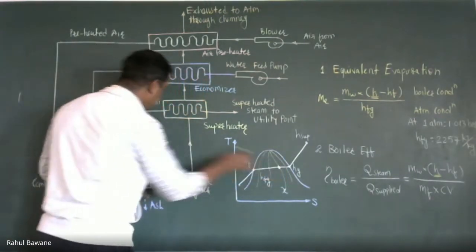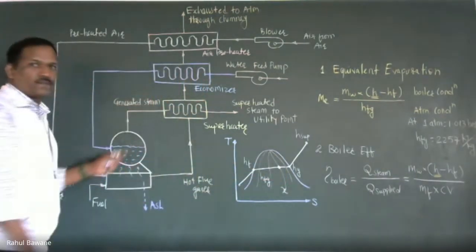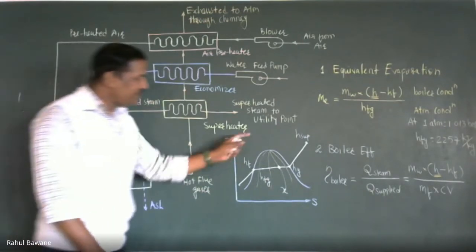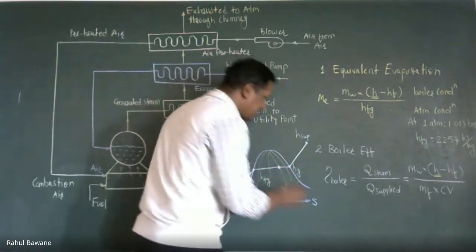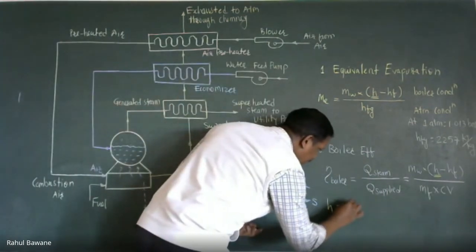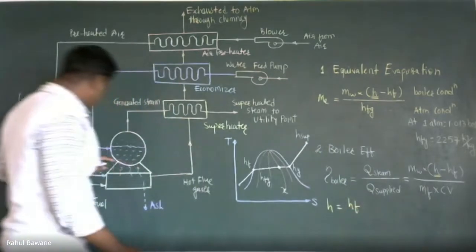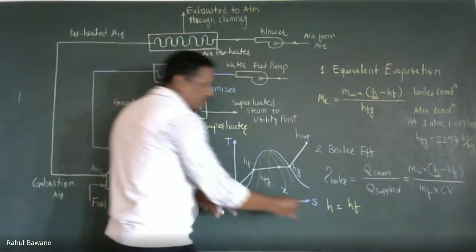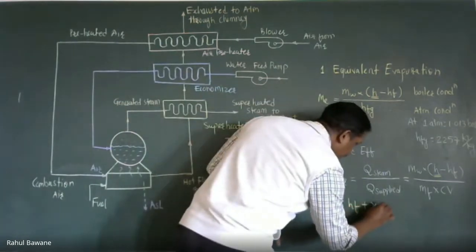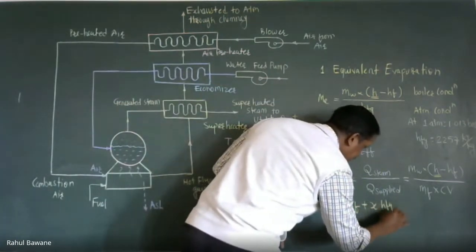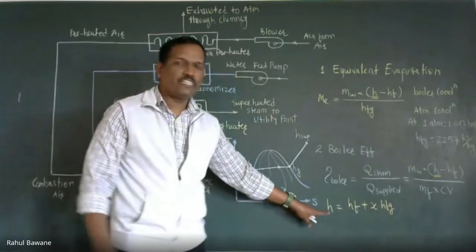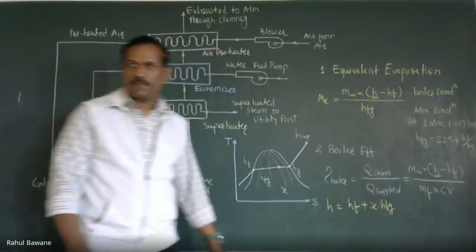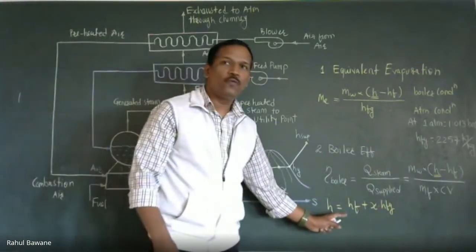At this point your steam is exhausted from the boiler unit. So what is H in that case? H will be HF up to here, plus this much. So H will be HF plus dryness fraction X into HFG. This belongs to wet steam.